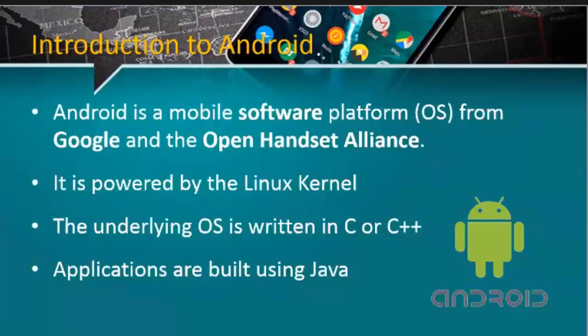Android is a mobile software platform that is an OS from Google and the Open Handset Alliance. It is powered by the Linux kernel. The underlying OS is written in C or C++. Applications are built using Java.